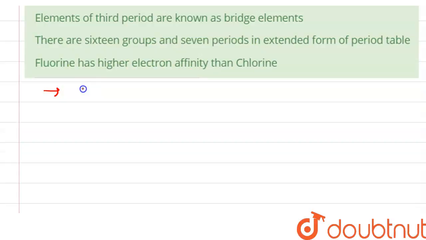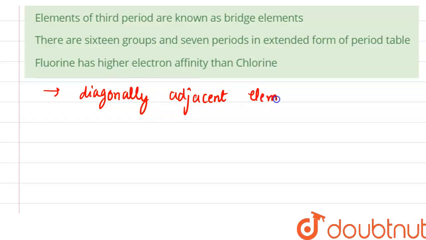Let us see. First, we need to know what a diagonal relationship is. A diagonal relationship is said to exist between certain pairs of diagonally adjacent elements in the second and third periods of the periodic table.